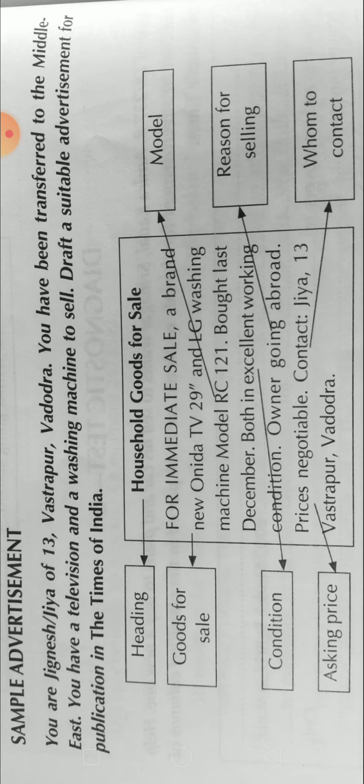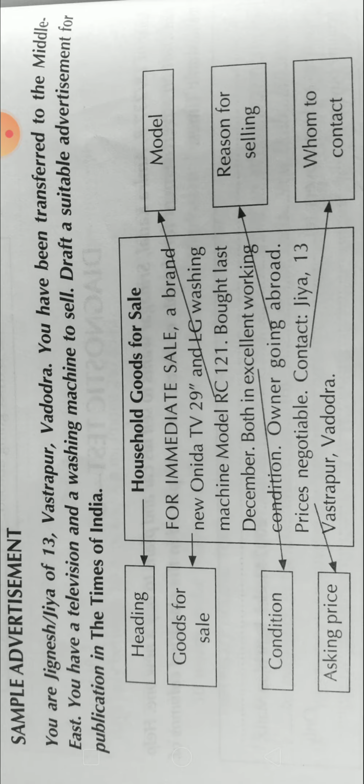So draft a suitable advertisement for publication in the Times of India. You are supposed to draft an advertisement in the Times of India in order to sell these household goods.